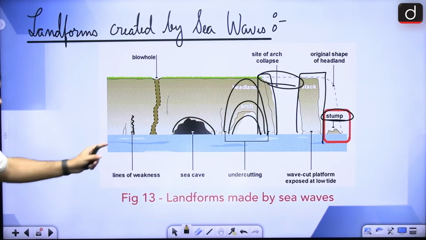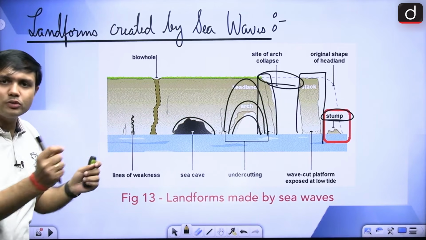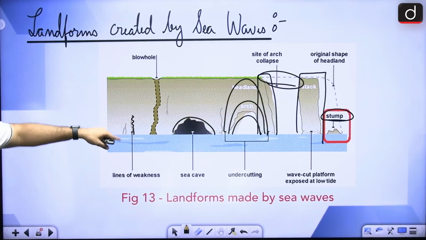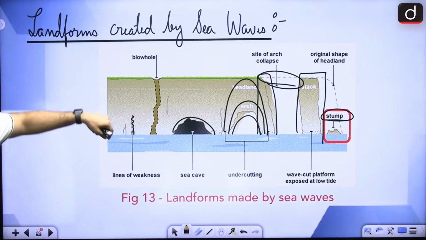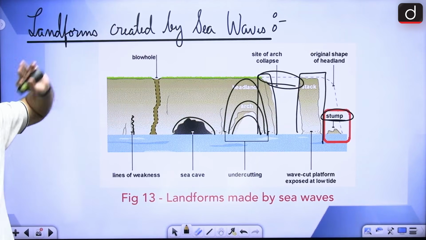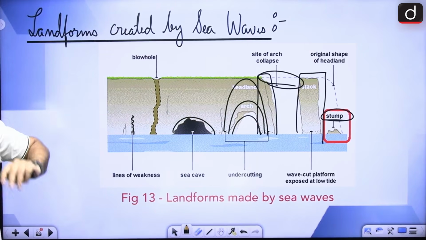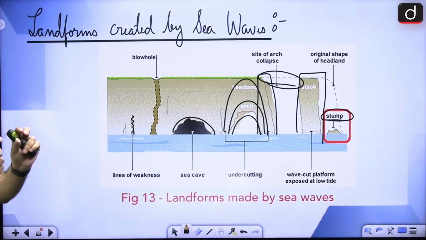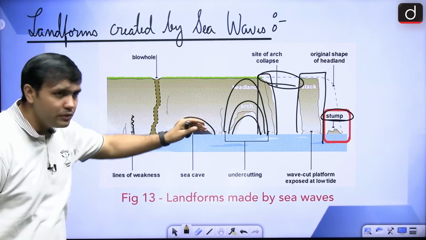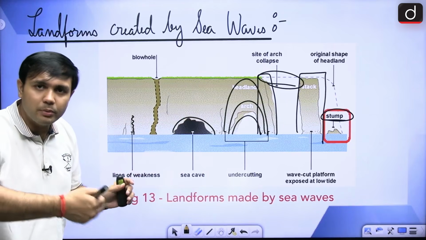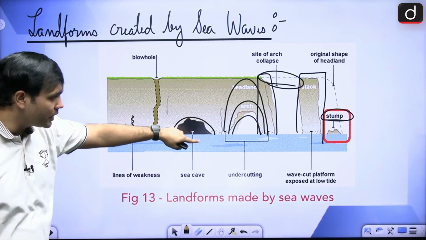After some time, there will be some lines of weakness, almost like a fracture, right? So, in these lines of fracture, if the sea wave movement is happening continuously, then you will find the next one, that is a cave. Slowly and slowly it will erode that particular area, right, and it will form a cave.